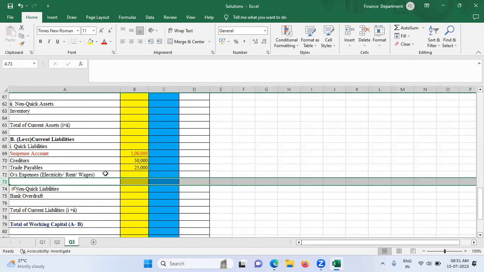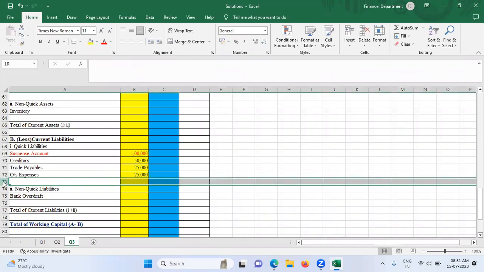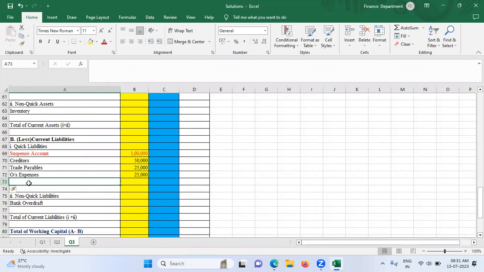Okay, so now outstanding expenses. They have just written outstanding expenses 25,000 again. So I will write 25,000. They haven't clarified whose expenses, so write the way it is given in the question. Just outstanding expense, then write only outstanding expense. Then what have they given? They have given provision for tax. It is a kind of liability that we create. What is the amount of provision for tax? It is 50,000. Then please write 50,000.